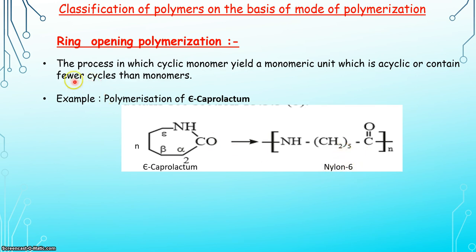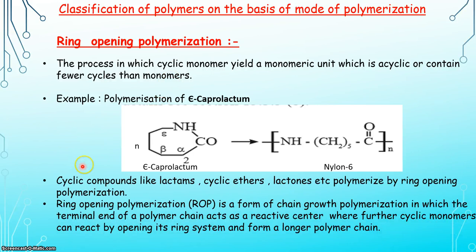So what is ring opening polymerization? The process in which a cyclic monomer yields a monomeric unit which is acyclic or contains fewer cycles than the monomer. Cyclic compounds like lactams, cyclic ethers, lactones, etc. polymerize by ring opening polymerization. Ring opening polymerization is a form of chain growth polymerization in which the terminal end of the polymer chain acts as a reactive center where further cyclic monomers can react by opening its ring system and form a longer polymer chain.